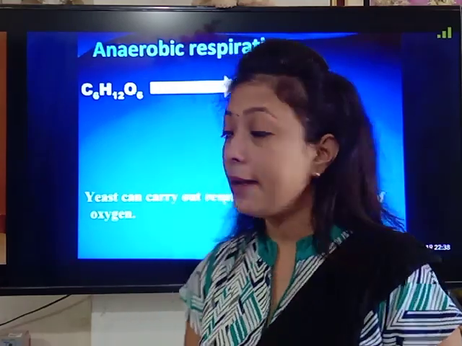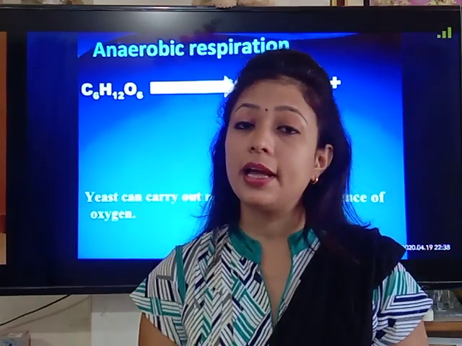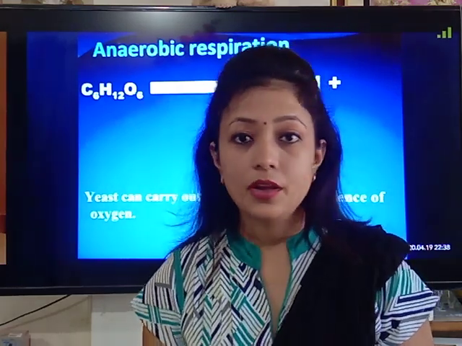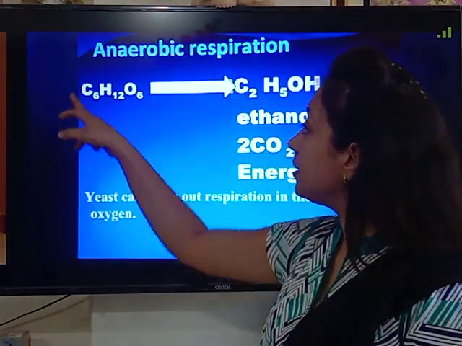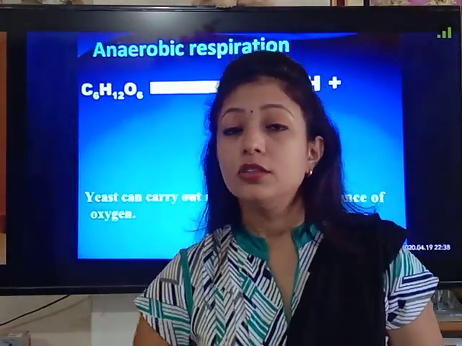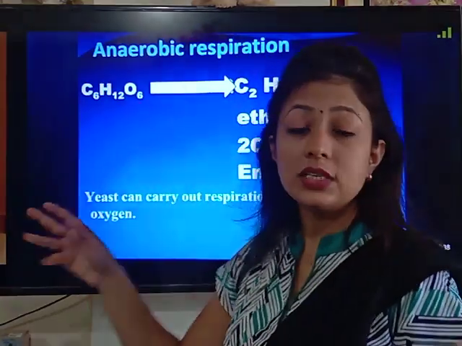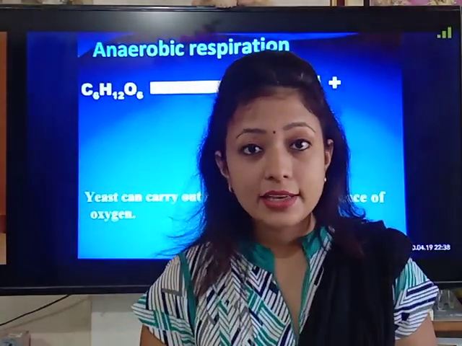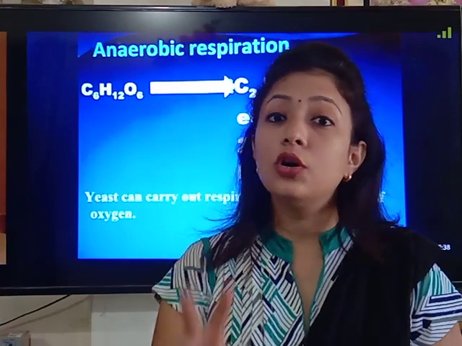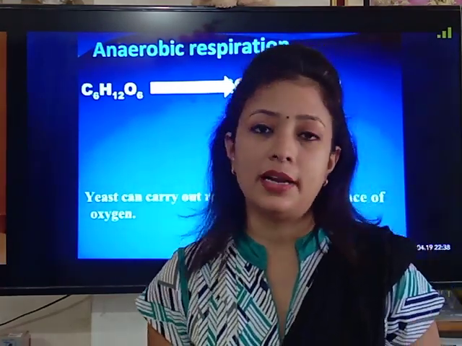How many carbons does pyruvate have? It has 3 carbons. And our glucose is a 6 carbon containing molecule. So what happens when this 6 carbon glucose undergoes oxidation? It breaks into 2 pyruvate, and each pyruvate contains 3 carbon atoms.